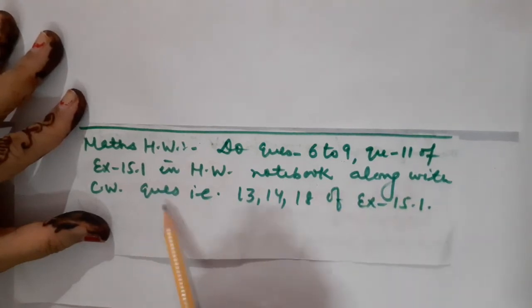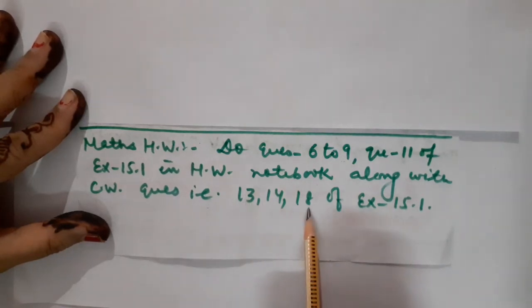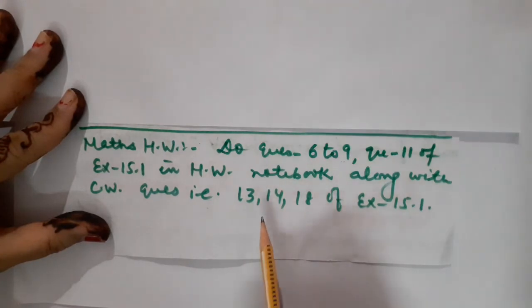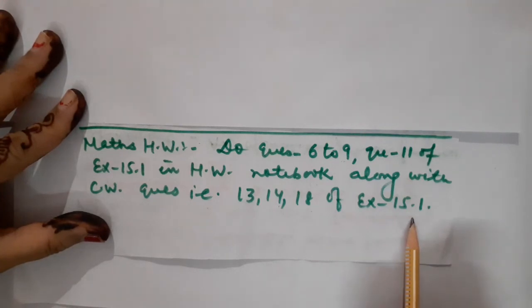Along with it, children, whatever I have explained in today's lecture, that is lecture number 2 of probability, those very questions you also have to do. That is question number 13, question number 14 and of course question number 18 of exercise 15.1. Fine children. So these questions you have to do in your mathematics homework notebook.